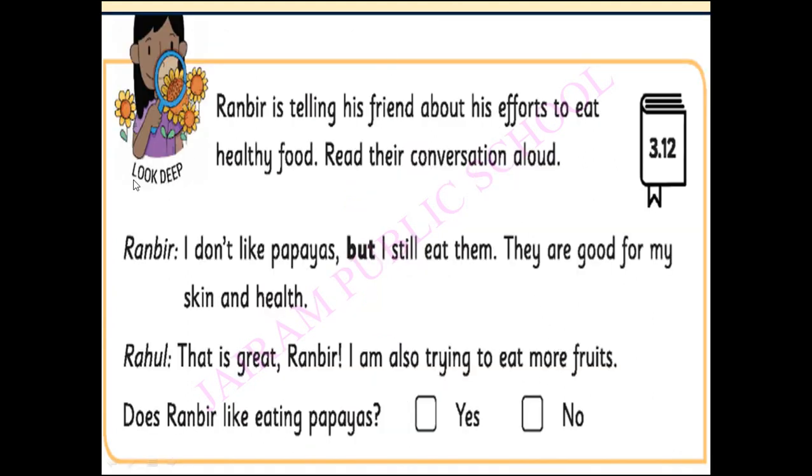Next, this is the activity from your book, Look Deep. Ranbir is telling his friend about his efforts to eat healthy food. Read their conversation aloud. So it is a conversation between Ranbir and Rahul. Ranbir: I don't like papayas, but I still eat them. They are good for my skin and health. Rahul: That's great, Ranbir. I'm also trying to eat more vegetables. Does Ranbir like eating papayas? No. Yes, that is the right answer.